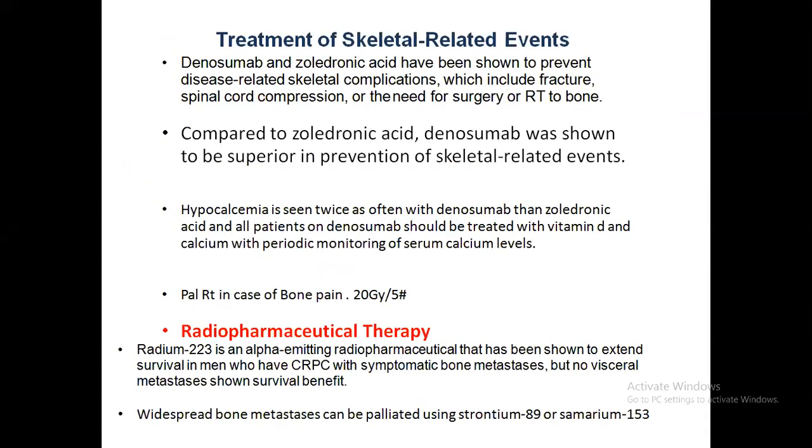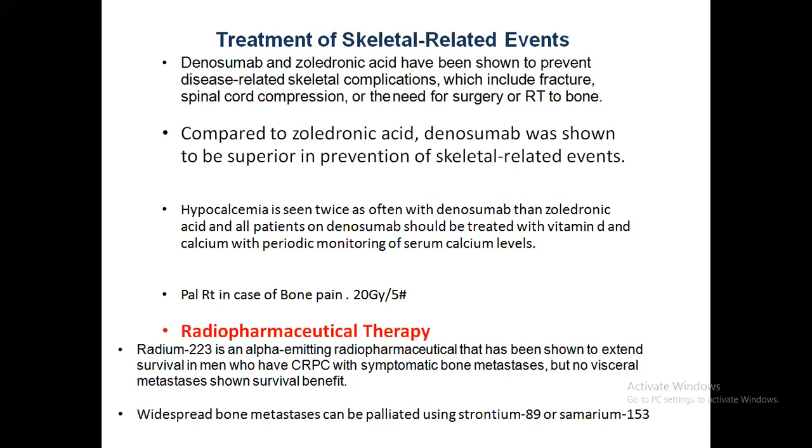Now coming to my last slide, that is the treatment of skeletal events. Denosumab and zoledronic acid are superior in the prevention of skeletal-related events. Denosumab has much more benefit than zoledronic acid, but the rate of hypocalcemia is higher in case of denosumab. But one thing is, the cost is also high. In the palliative setting, palliative RT is for bone pain, and if it is oligometastatic disease, you can go for local SBRT there.